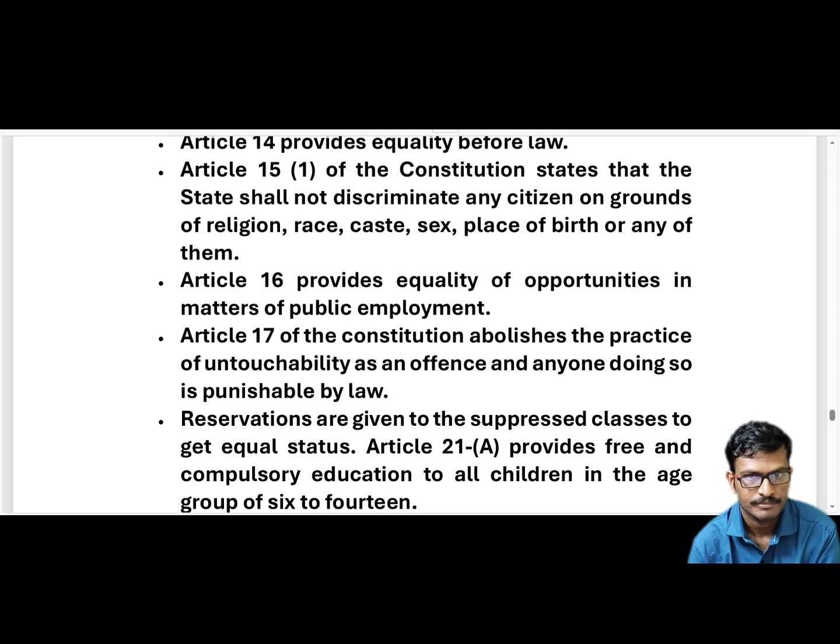On the basis of religion, for example, you cannot say, you are so and so Hindu, we cannot give you justice, we cannot give you the water facility, we cannot give you welfare schemes. You are of such and such religion, so we should not give it. There should be no such discrimination based on religion, race or caste. Sex means gender-based discrimination.